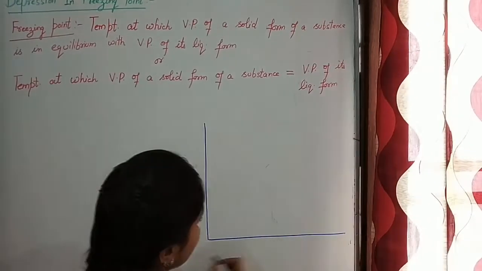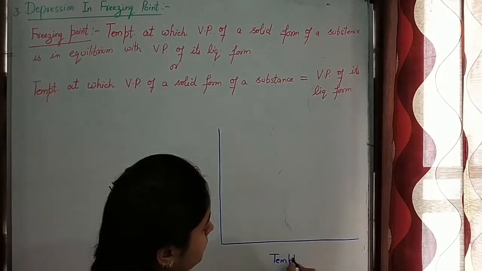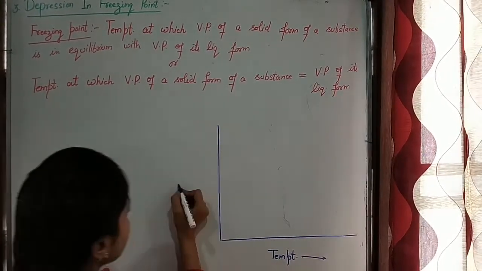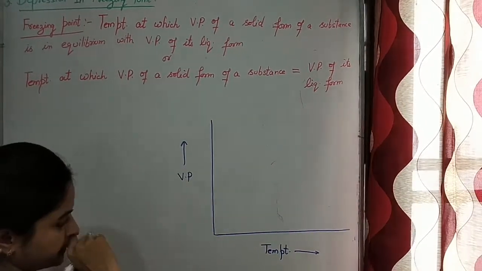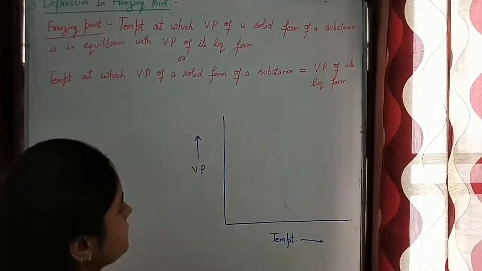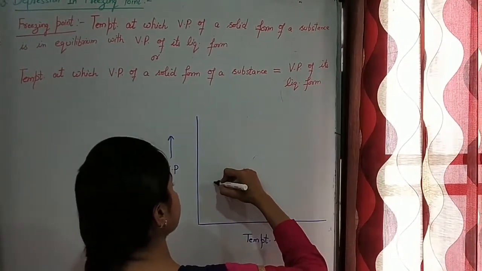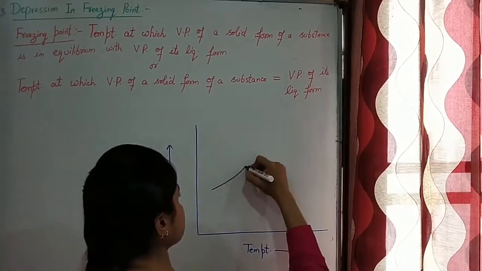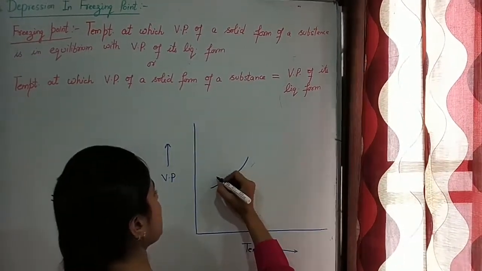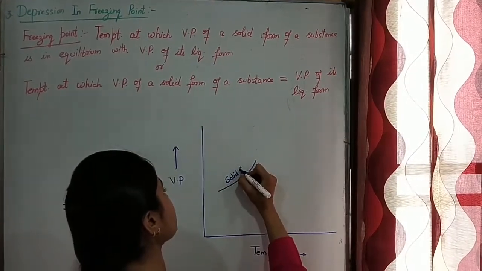Suppose we plot a graph between temperature and vapor pressure for a particular substance. When the substance has solid form, its vapor pressure is like this. You can write solid solvent.